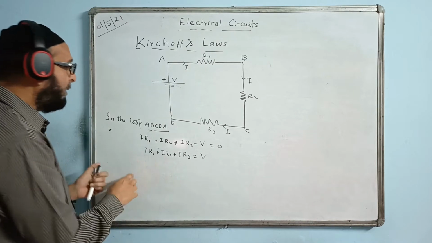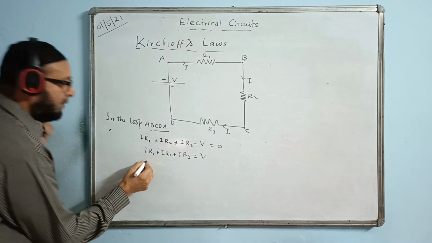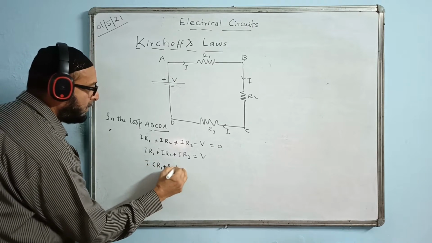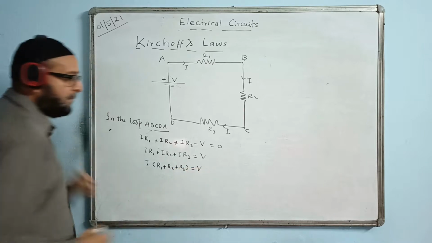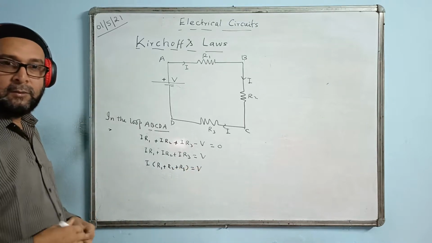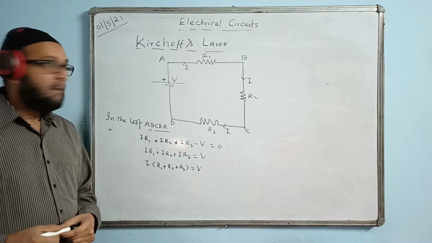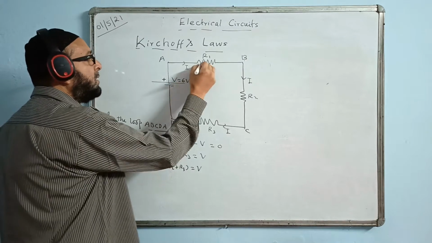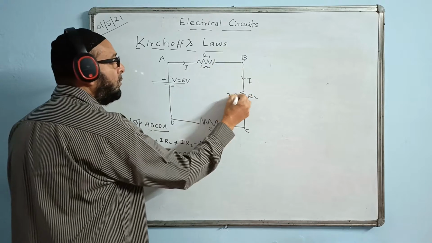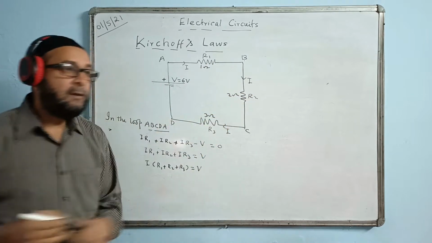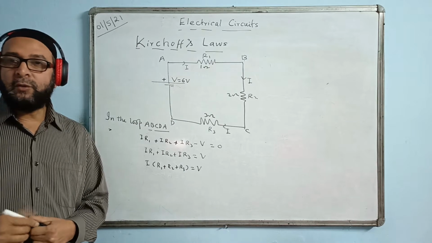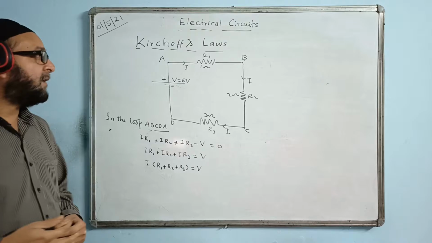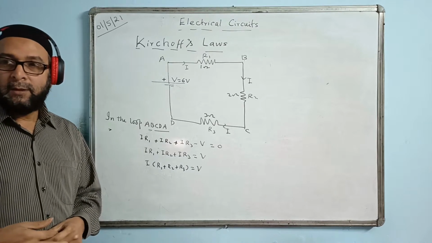If you take I common here, it becomes like this: I(R1 plus R2 plus R3) equal to V. This is called Kirchhoff's voltage law. One simple example: suppose this one is 6 volt, this is 1 ohm, this is 2 ohm, this is 3 ohm. We actually used to do this in the lower classes, but you were not aware that this was Kirchhoff's second law.